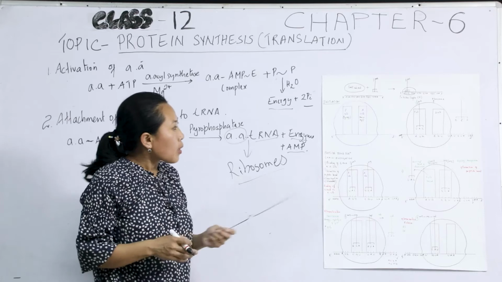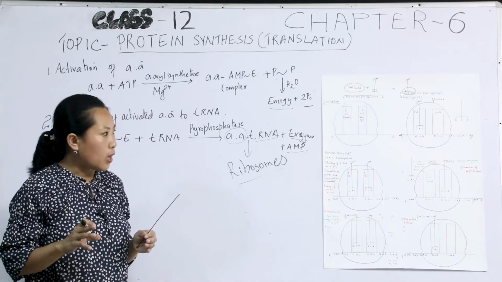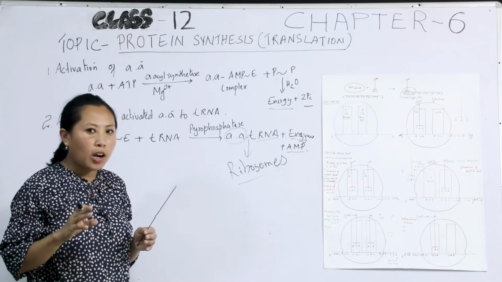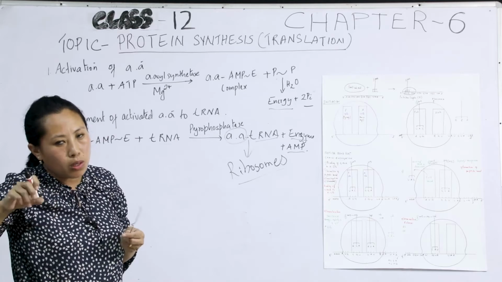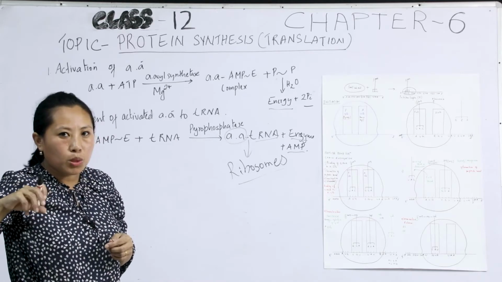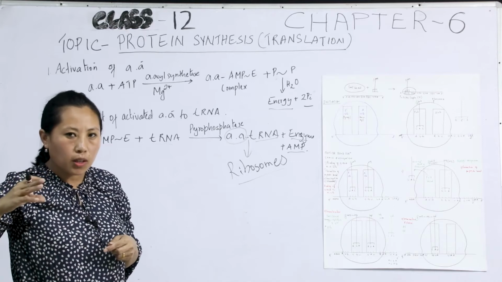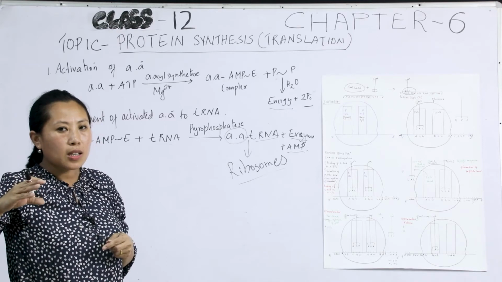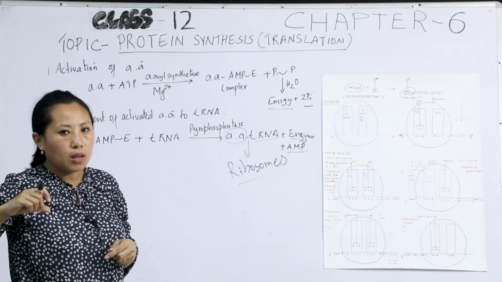Okay, so now there are 20 amino acids, and as such, there have to be 20 specific transfer molecules. There are 20 amino acids in the biological world, and as such, there have to be at least 20 tRNAs to transport the 20 amino acids.